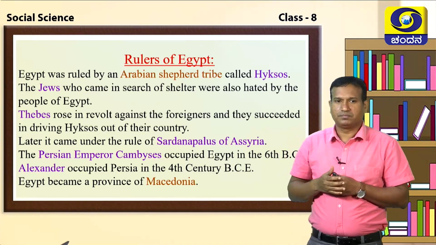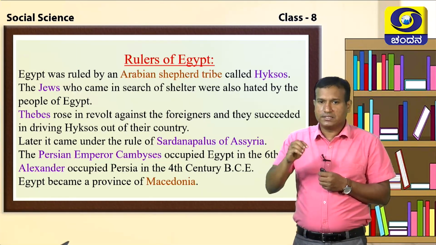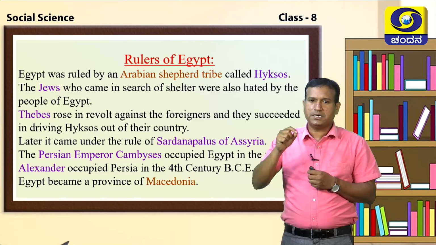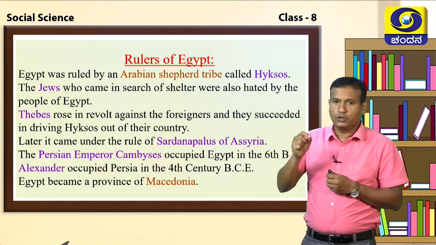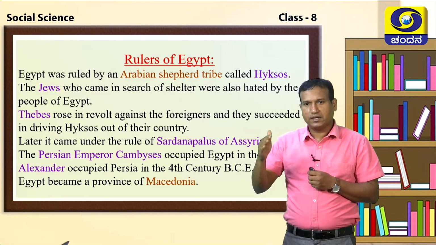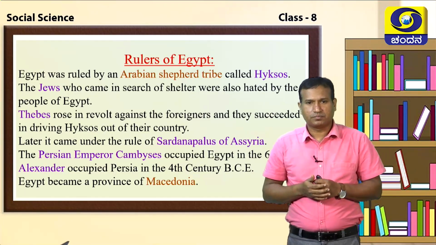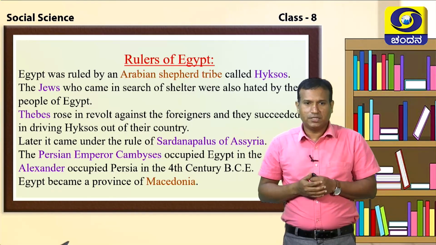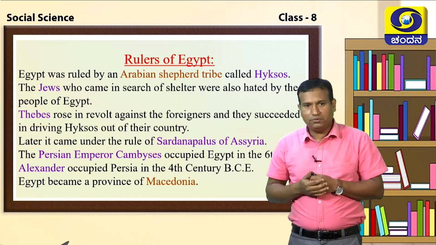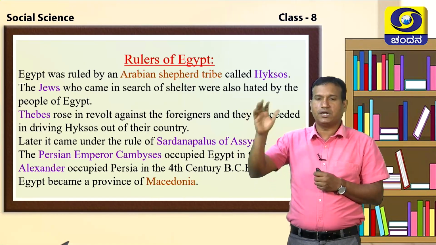After that, another tribal community came under the rule of Sardanapalus in Assyria. The Persian emperor Cambyses occupied Egypt in the 6th century BCE, before the Common Era. After that, Alexander, a Macedonian ruler, occupied Persia in the 4th century BCE. Now Egypt fell into the hands of the Macedonian ruler.